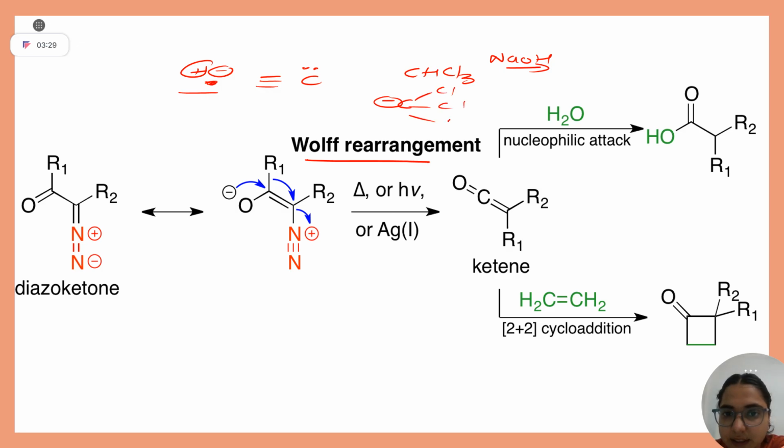Three chlorines are there, and if one chlorine knocks off as Cl minus, it leaves a positive charge, so this is your carbene. Once the carbene is formed, it changes into a ketene, which can undergo two reactions. If any nucleophile is present, for example H2O, it will trap this ketene, and the ketene can also undergo 2 plus 2 cycloaddition with an olefin.